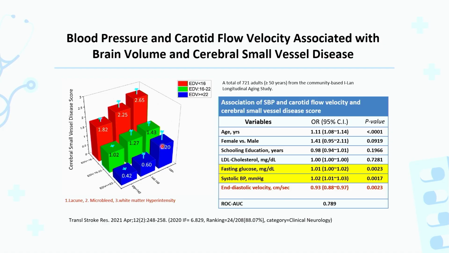In our previous study, we demonstrated that increasing blood pressure is associated with a higher proportion of cerebral small vessel disease. And not only the pressure, but also the flow is important. As you can see, with a decrease in diastolic flow velocity in the carotid artery, there is a higher proportion of cerebral small vessel disease.